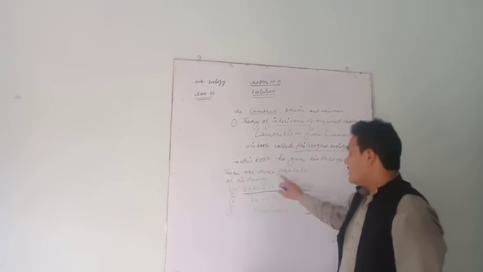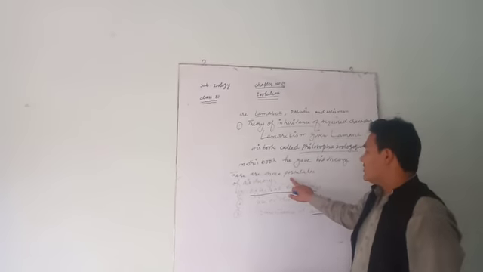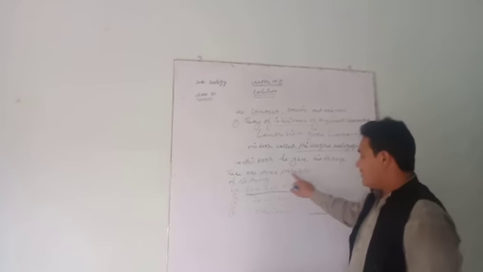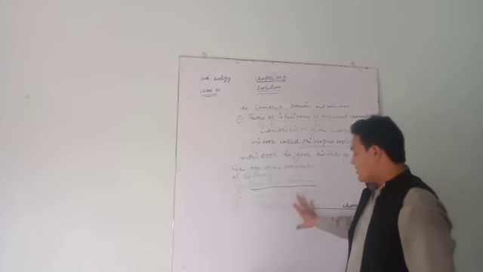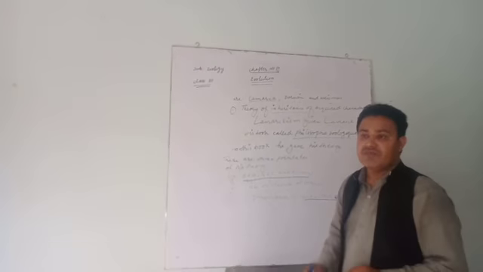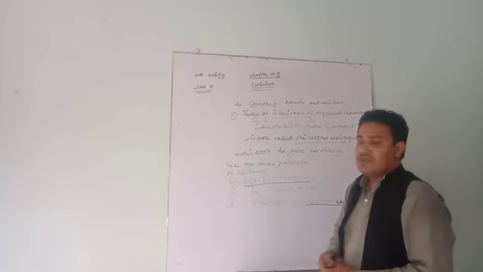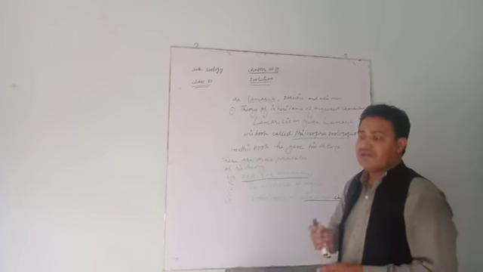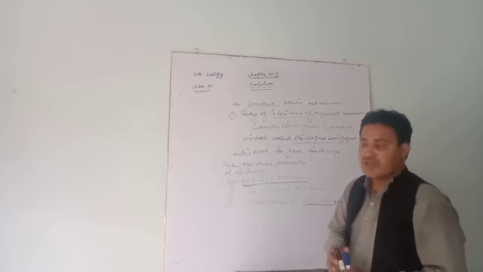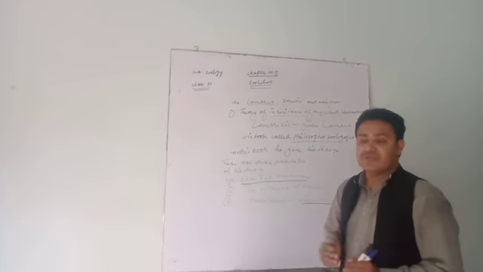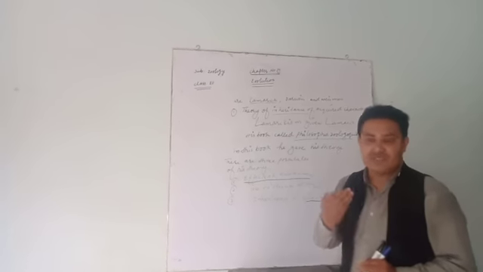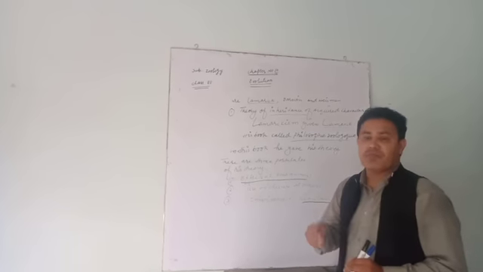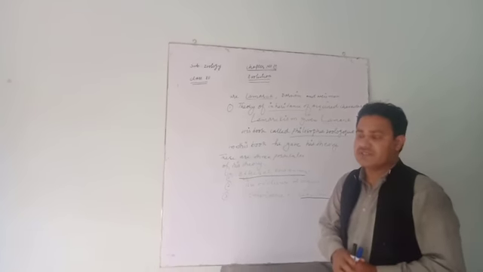It means Lamarck's theory was not correct, and it was rejected by Weismann. According to him, germ cells have the ability to reproduce, and they can transmit their characters from parents to offspring.